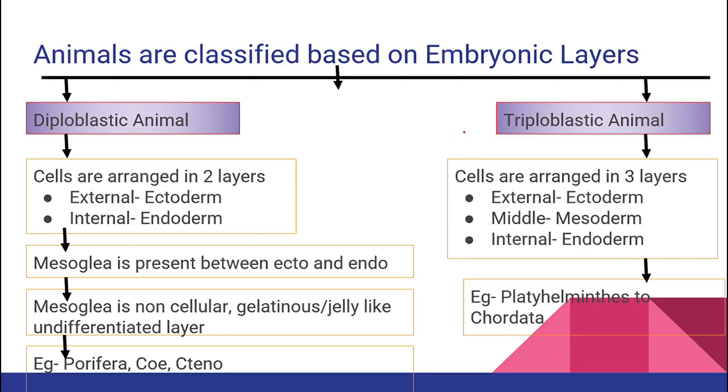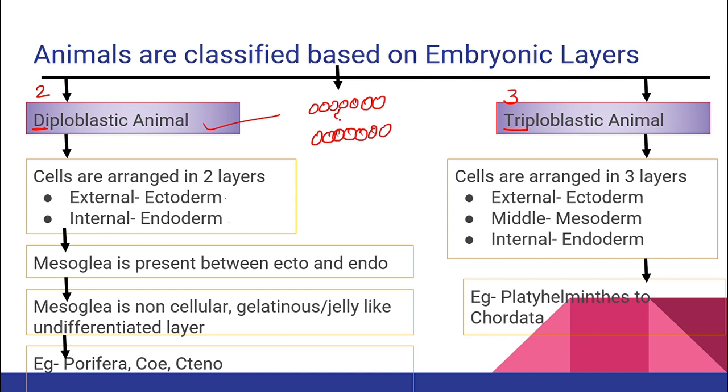Now, based on these, we have two types of organisms. What are the two types of organisms? They are nothing but your animals, classified based on embryonic layers into two types of organisms. One is your diploblastic and the other one is your triploblastic. When I say diploblastic, di means two, tri means three, right? So these are the organisms who have only two layers. What are the two layers? Outer and inner one. Class, suppose this is your endoderm, right? And this is your ectoderm.